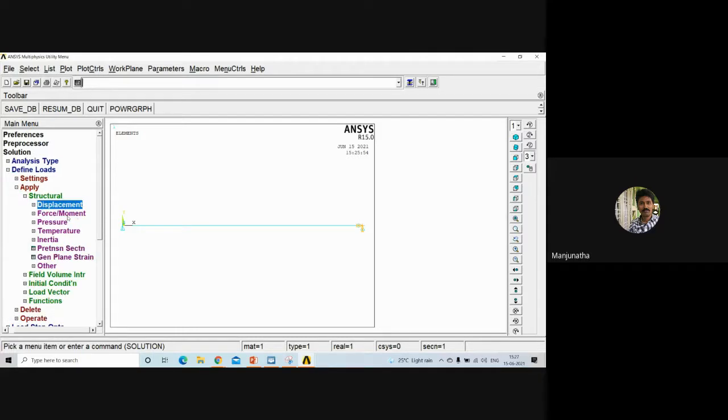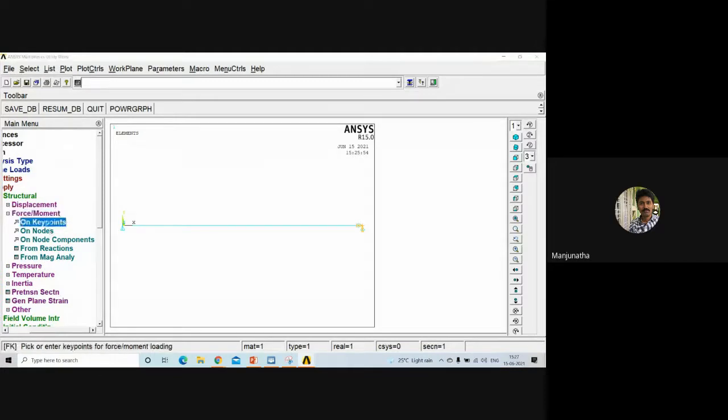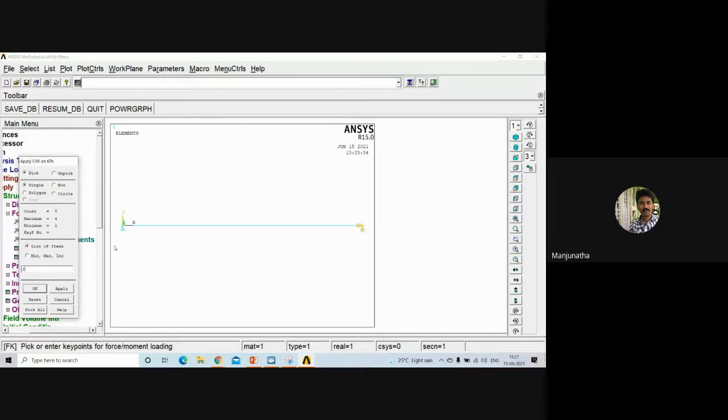And let me add a force here on key points. On which key point does the force have to be added? On both key point number 2 and 3. Why am I adding the load on both key points 2 and 3 at a time? Because the magnitude of load is the same at these two points. If the magnitude of force is different, then you should select the different key points and define different magnitudes for different key points. Is that clear? Yes, sir.